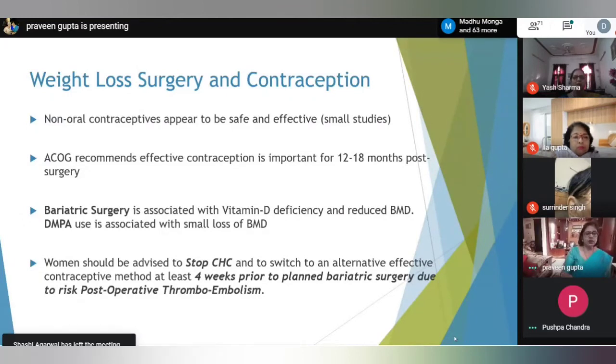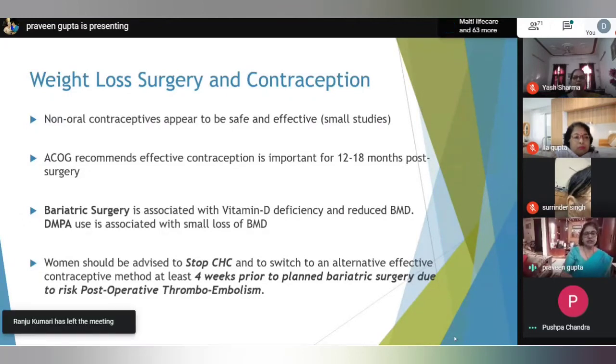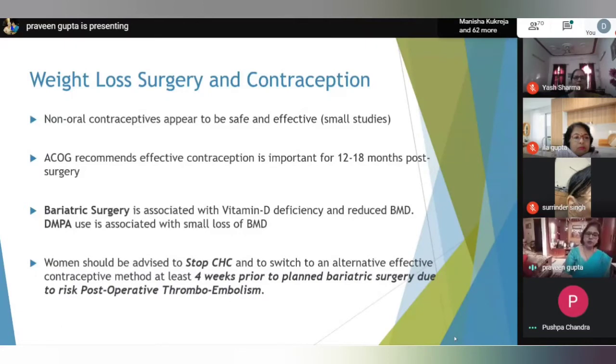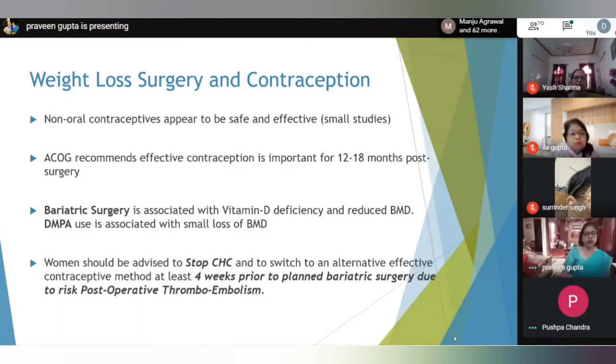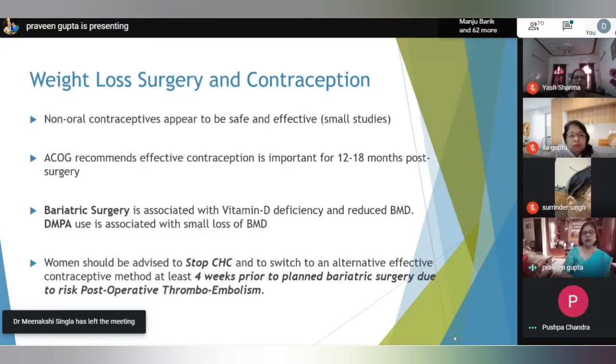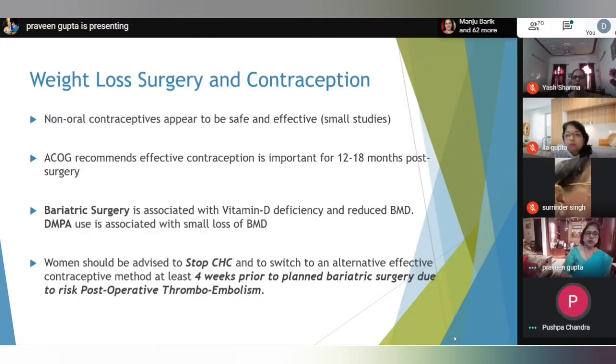Women should also be advised to stop CHC and to switch to an alternative effective contraceptive method at least 4 weeks prior to the planned bariatric surgery because of the risk of post-operative thromboembolism due to decreased mobility. Bariatric surgery is associated with vitamin D deficiency and hence reduced bone mineral density. DMPA use is also associated with a small loss of BMD.